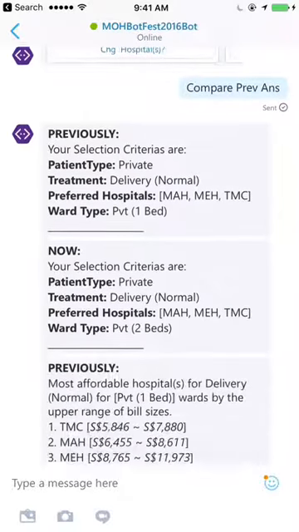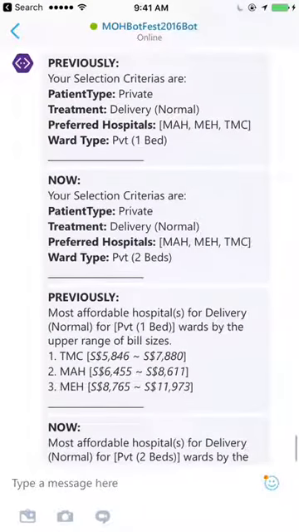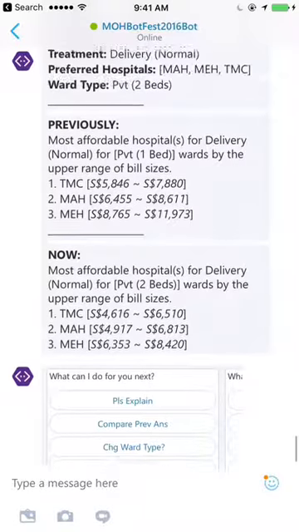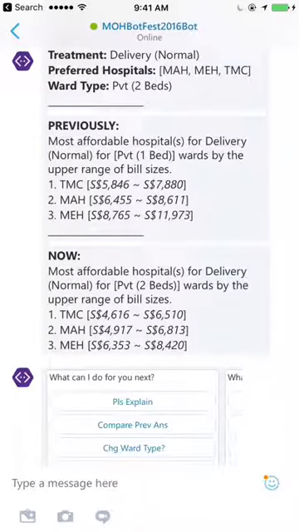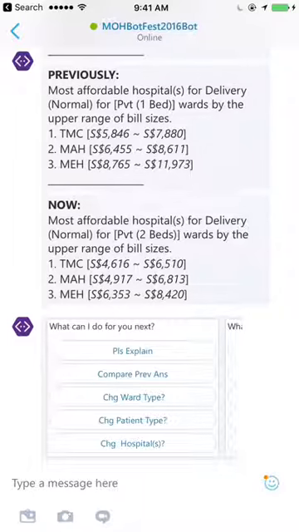Great. AuntyBill conveniently help us recap our previous selection criteria, our current selection criteria, and also list out the previous and the current recommendation. So we can easily compare the price point between the one bedder and the two bedder. And with this, the user can make a more informed decision according to his or her budget.